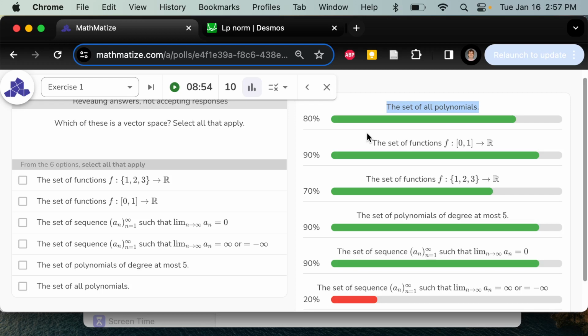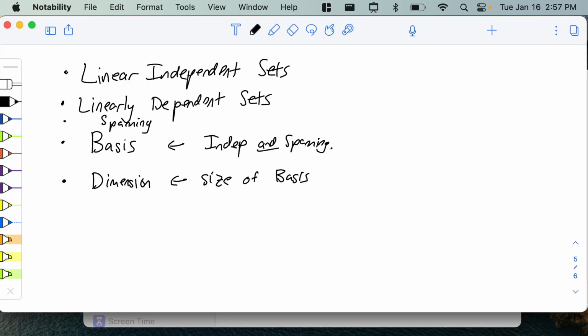And really, the whole course is about what goes insane when things are infinite dimensional. So keep your eye on that. In this course, we care a lot about what happens when the dimension is not finite.